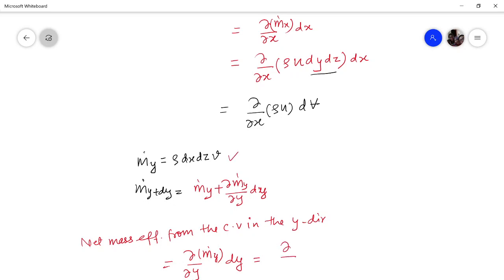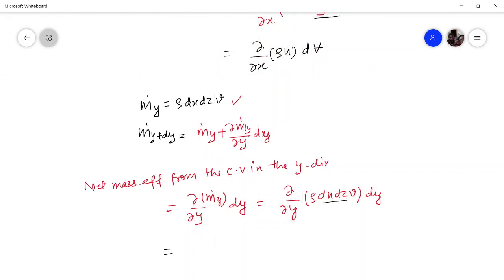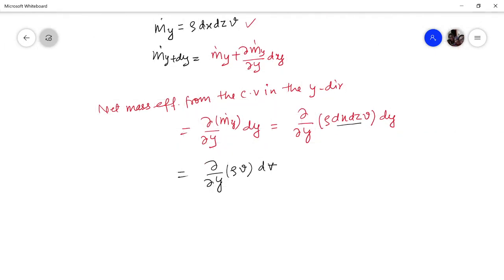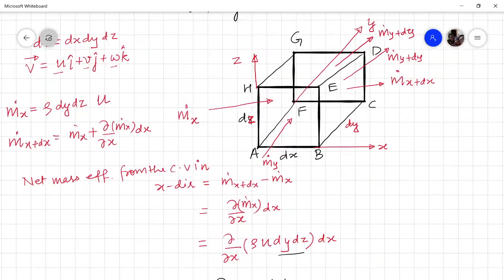When you replace the value of m dot y, this becomes del by del y of rho dx dz v, then dy. But you can see that this is dx dz and this is partial with respect to y. Therefore, these can be taken outside, considering them constant for this partial derivative. So it is del by del y of rho v, and dx dy dz is dV.